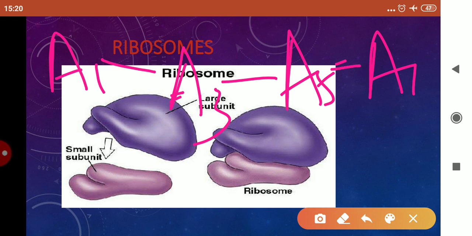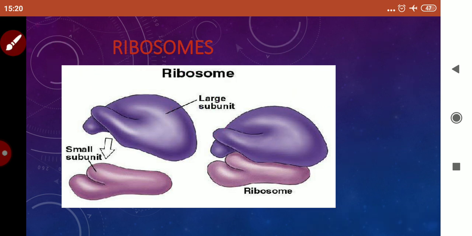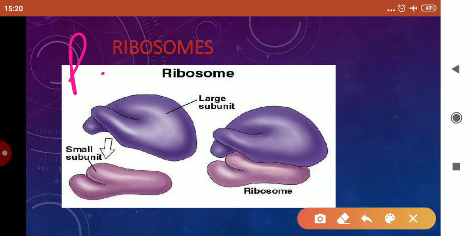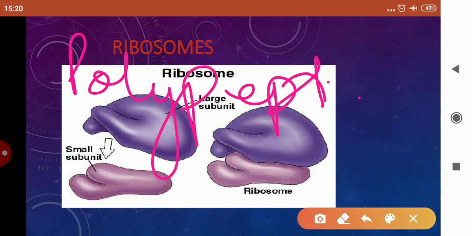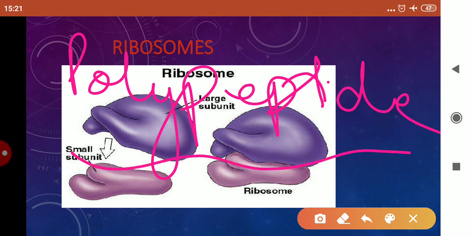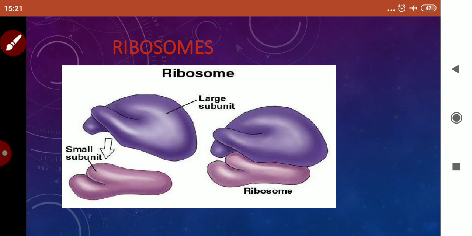After the joining of these amino acids, a chain is formed. That chain is called a polypeptide chain. This polypeptide chain makes a particular structure and that structure is called a protein.